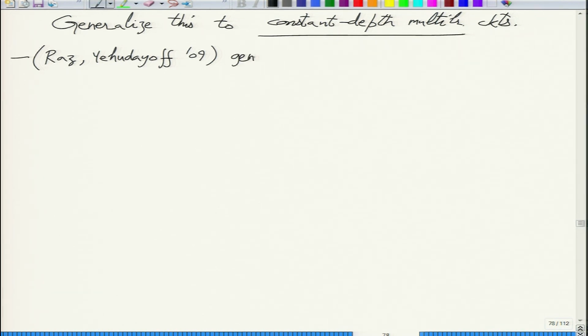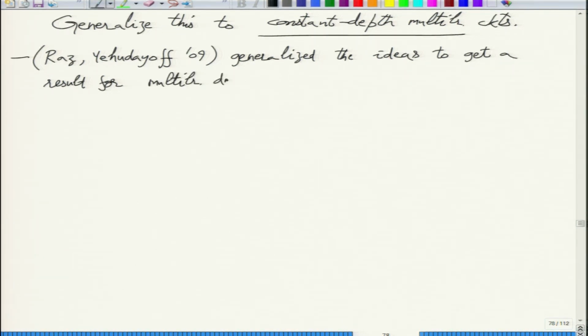So they generalized the prior ideas to get a result for multilinear depth delta circuits.